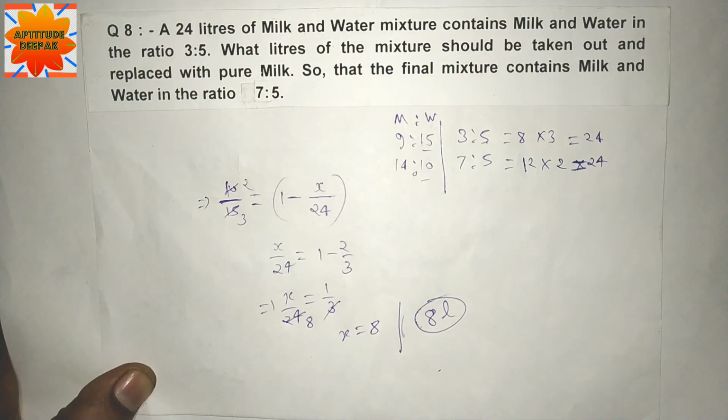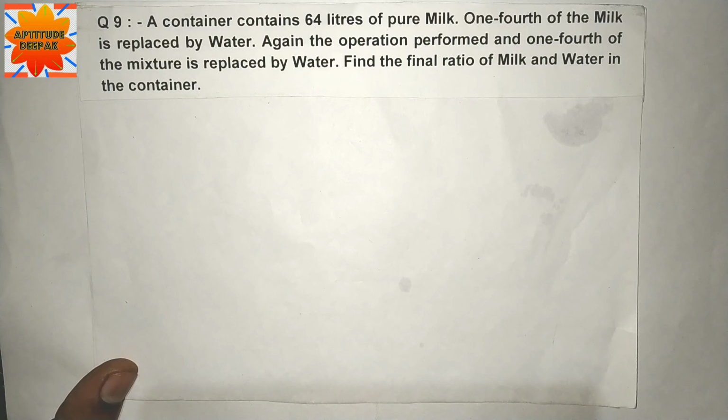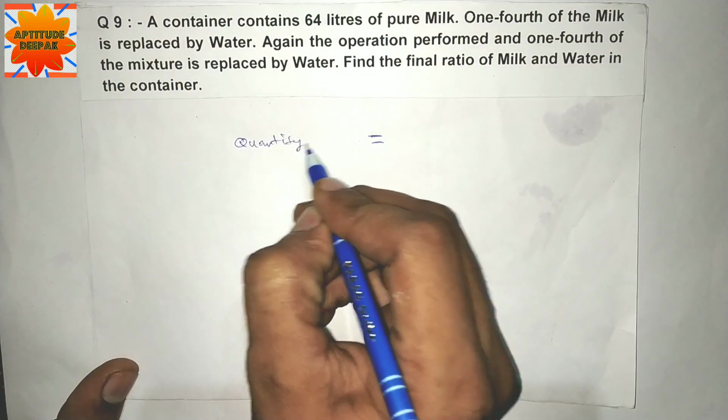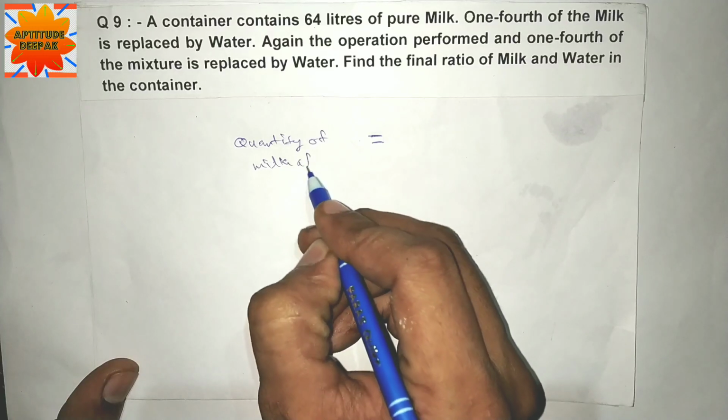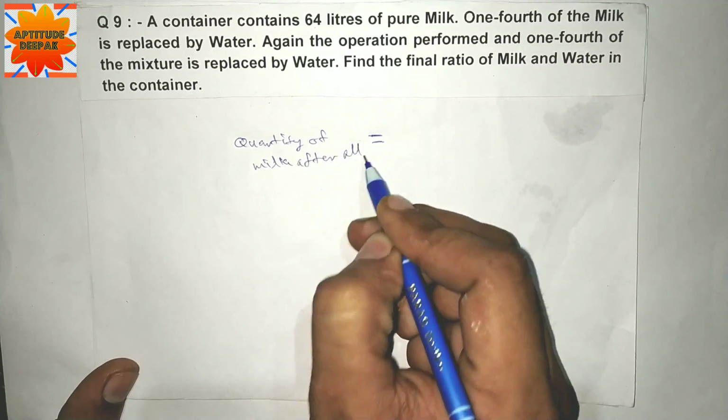चलते हैं क्वेश्चन नंबर 9 पे. Question number 9. A container contains 64 liters of pure milk. 1/4 of the milk is replaced by water. Again, the operation is performed and 1/4 of the mixture is replaced by water. Find the final ratio of milk and water in the container. Quantity of milk after all operations